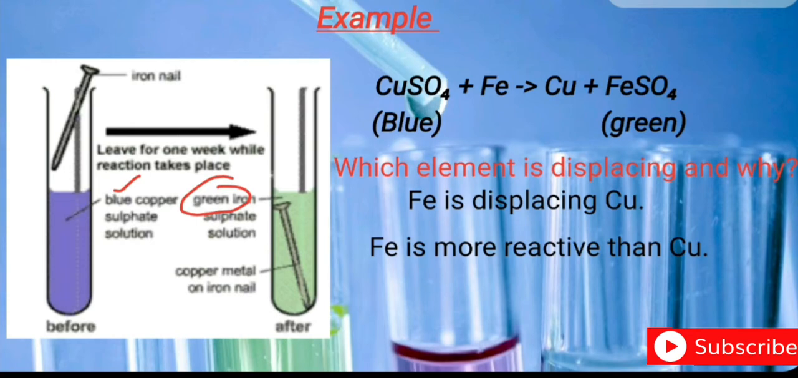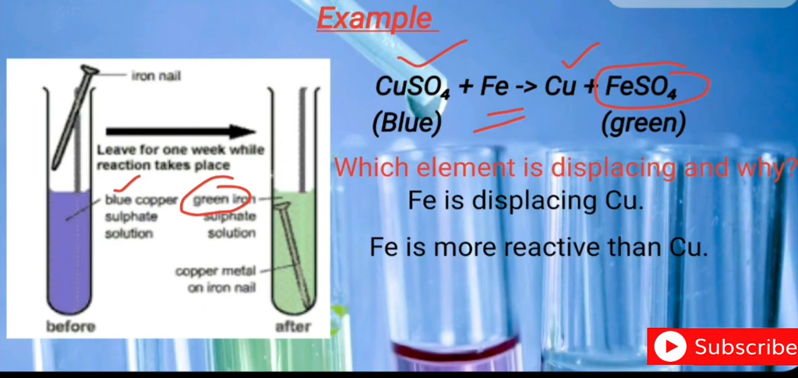What happens? This means some changes take place, and the changes take place due to a chemical reaction. Then what chemical reaction happens here? The formula of the copper sulfate solution is CuSO4. When CuSO4 reacts with iron, you will get copper, and that copper is deposited on the iron nail, and the solution turns into iron sulfate, FeSO4, and the color of the iron sulfate solution is green. Hence, the solution color changes from blue to green.